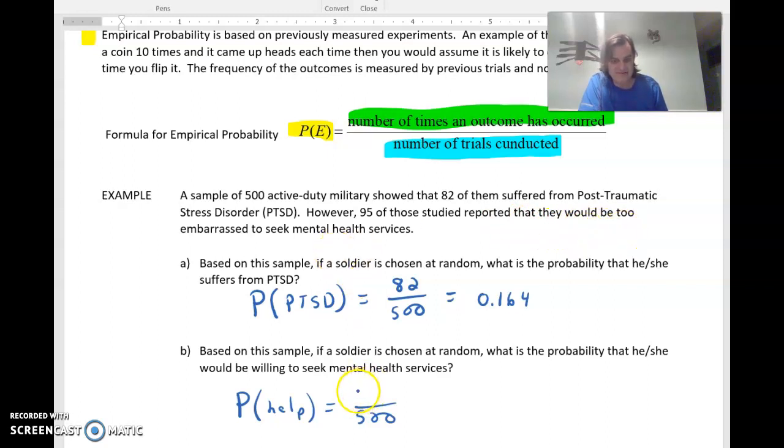So we take those 95 away from the 500, and that means 405 would. So let's write that both ways. 405 over 500 looks like 81 out of 100, which if we turn it to a decimal would be 0.81. Okay, so make sure you understand that this up here said be too embarrassed, so that means those 95 would not. So I took those away from the 500 to demonstrate those that would.